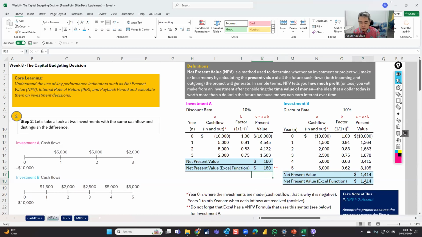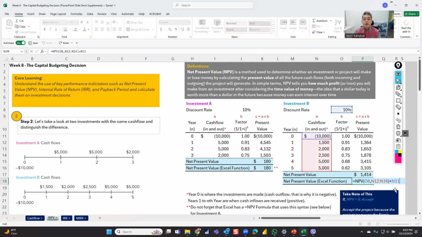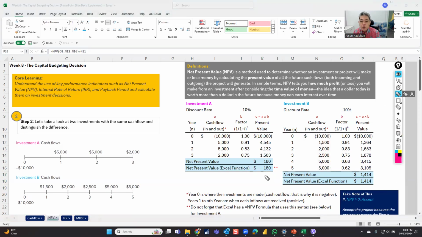Now, we do the same thing for the net present value with regard to investment B. So looking at it, which one would give you the highest present value? It's letter B. Okay, so it's letter B. And then what's the rule now?